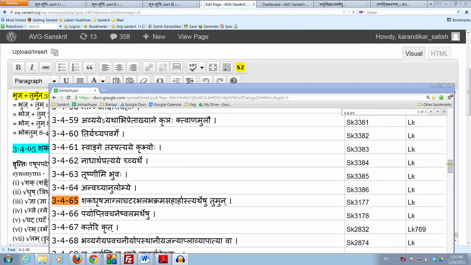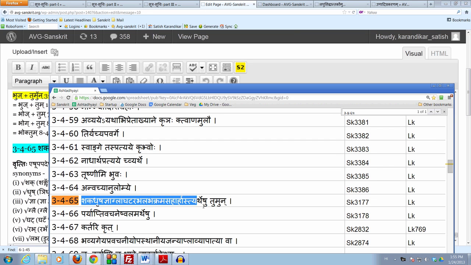Let us now move on and take a sutram from the fourth quarter of chapter 3 of the Ashtadhyayi. This sutram is 3.4.65 and it says: Shaka, Drisha, Jna, Gla, Ghata, Rabha, Labha, Krama, Saha, Arha, Astyartheshu, Tumun.